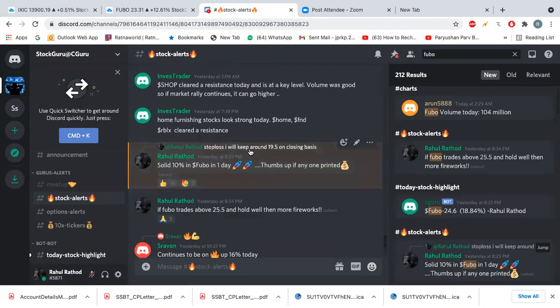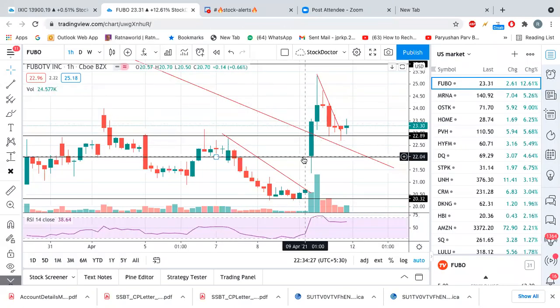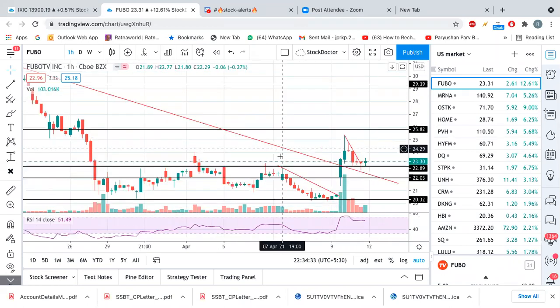If you see here, I mentioned it at 2:30, 2 p.m. Okay, this was the 2 p.m. here, and at 2 p.m., if you see, that was trading above this level. And that is how I calculated the next support and next resistance points based purely on the horizontal resistance points.